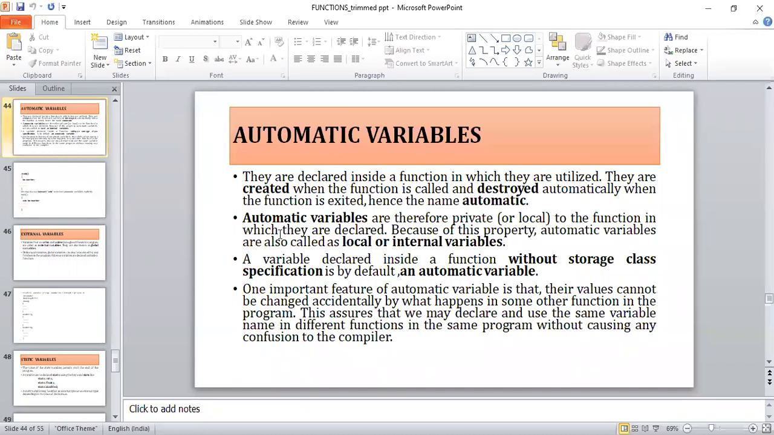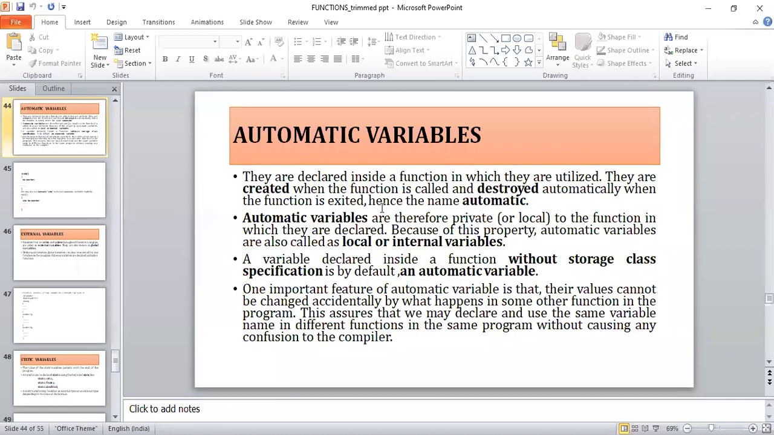Now let us take up automatic variables. Automatic variables are declared inside the function in which they are utilized. They are created when the function is called, and destroyed automatically when the function has completed its execution. Hence we have given the name automatic. Once the function starts its execution, the variable is automatically created, and once the function stops its execution successfully, those variables used in our program are destroyed. That's why they are called automatic variables.